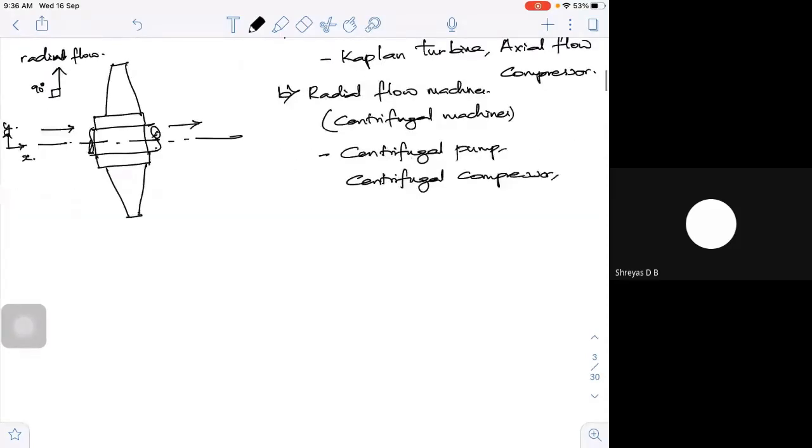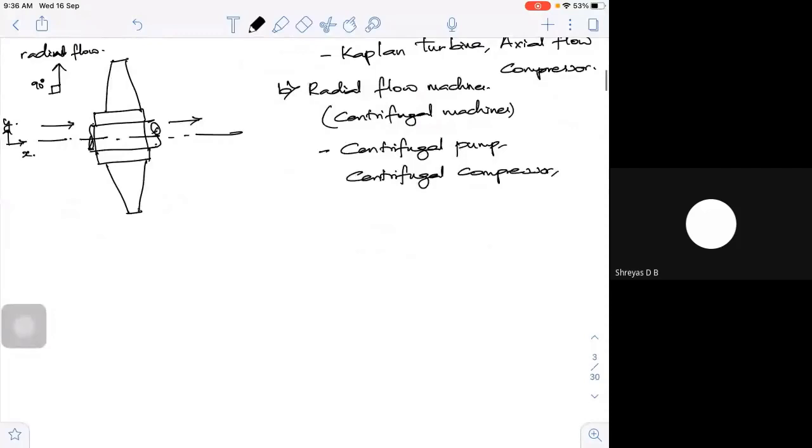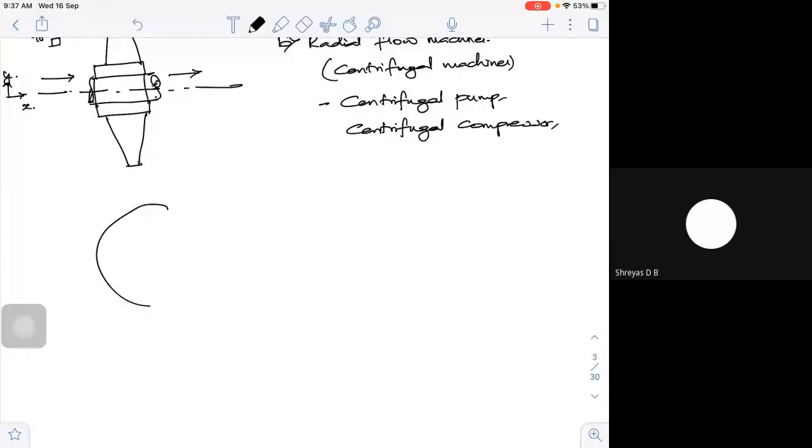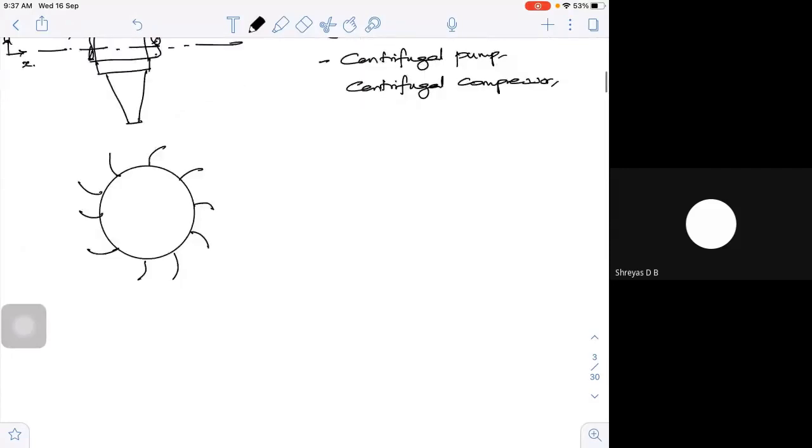Say for example, I have a Pelton wheel. Suppose this is the wheel, you have a wheel like this, fine. I have a wheel, and I'm going to put the blades like this. This is how I'm going to put the blade. Now, to this blade, I have a nozzle. So suppose this is the nozzle, and the fluid will strike the blade tangentially like this.